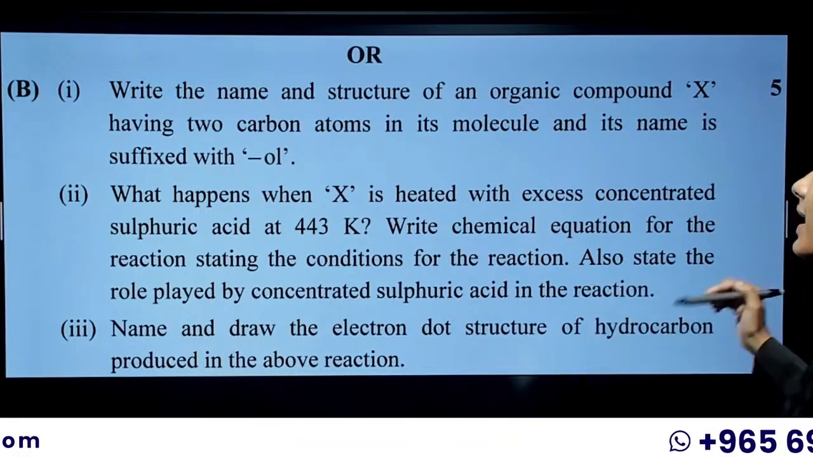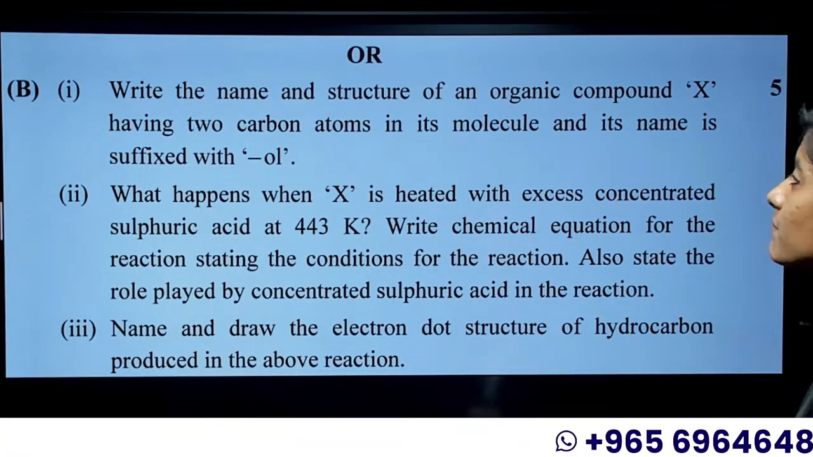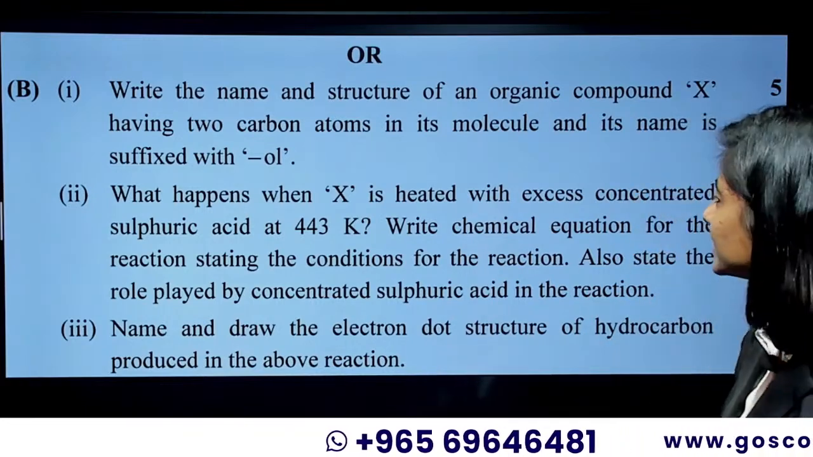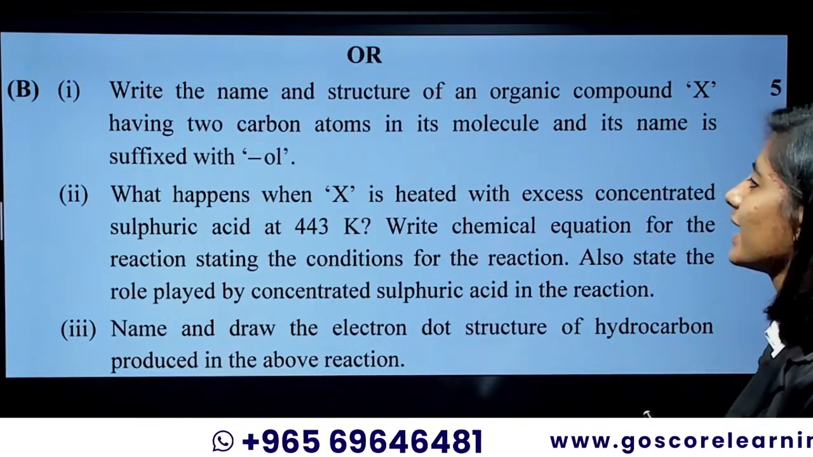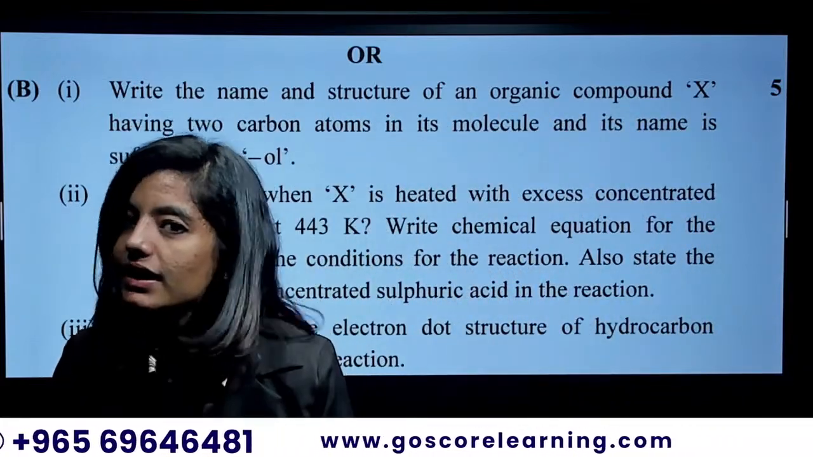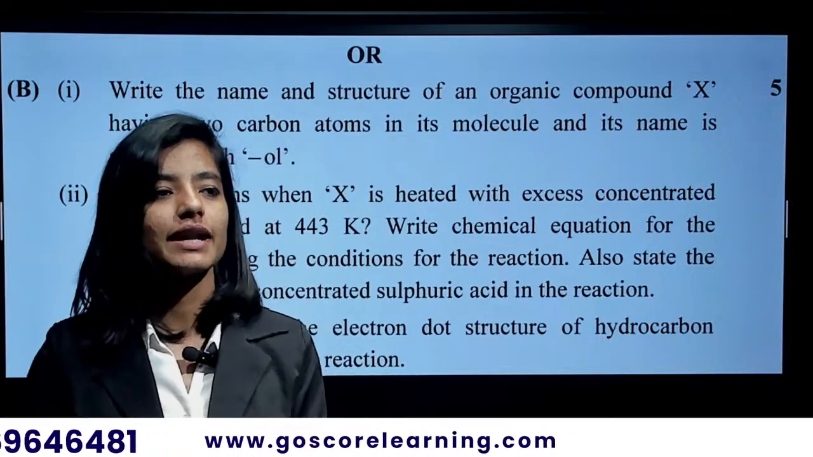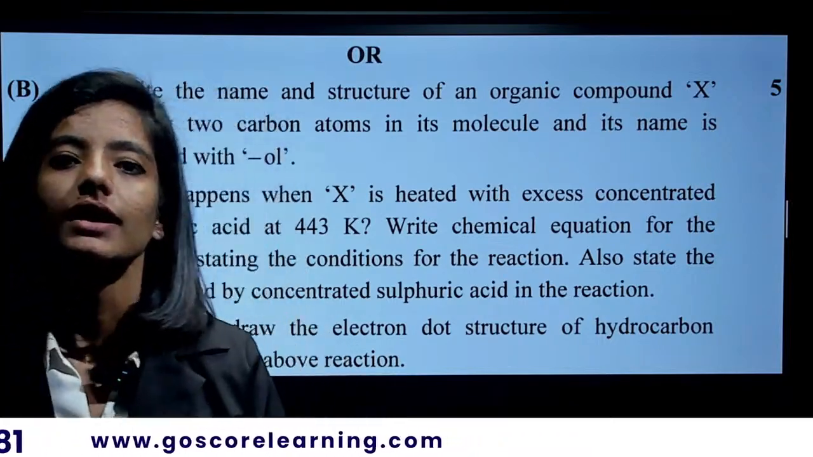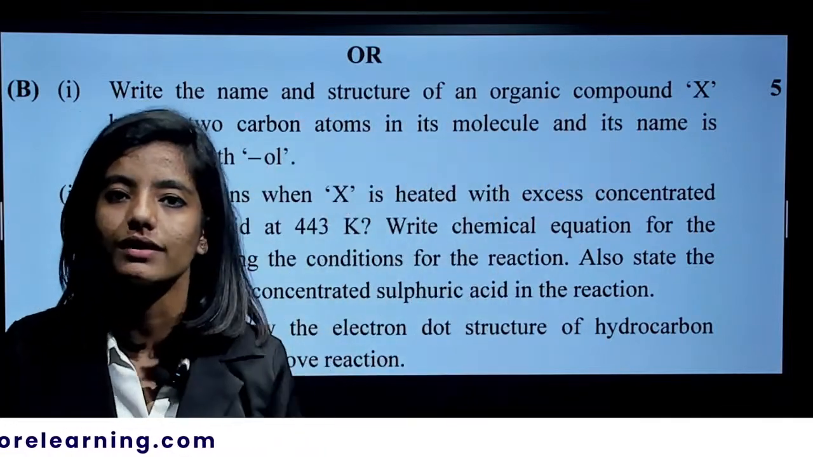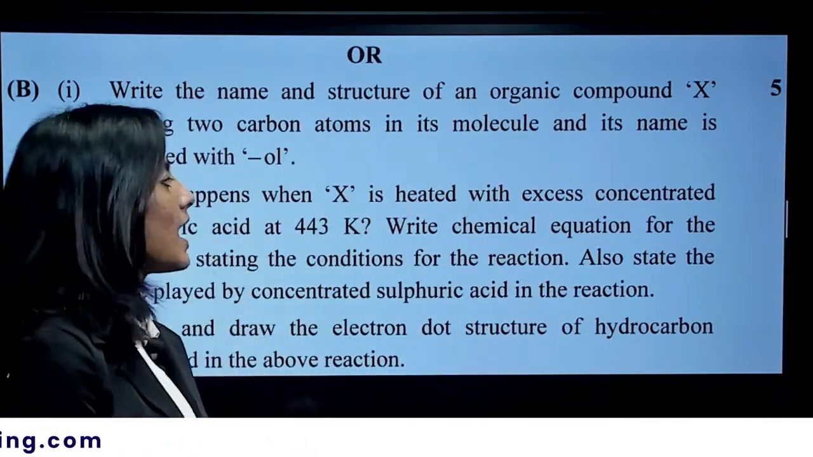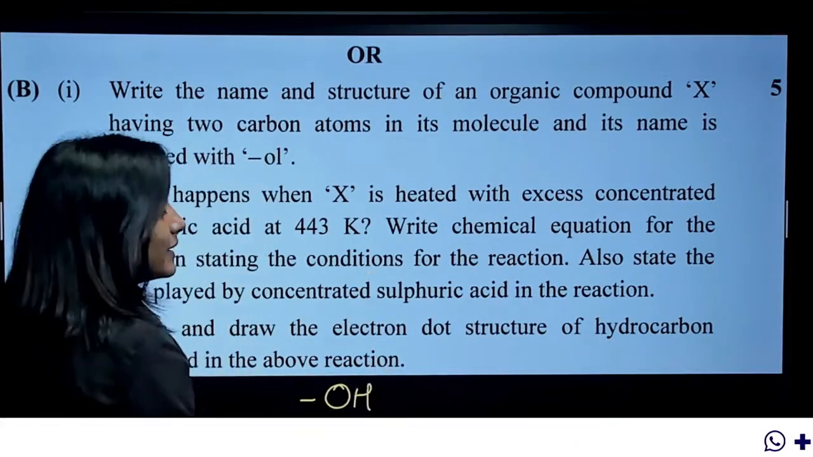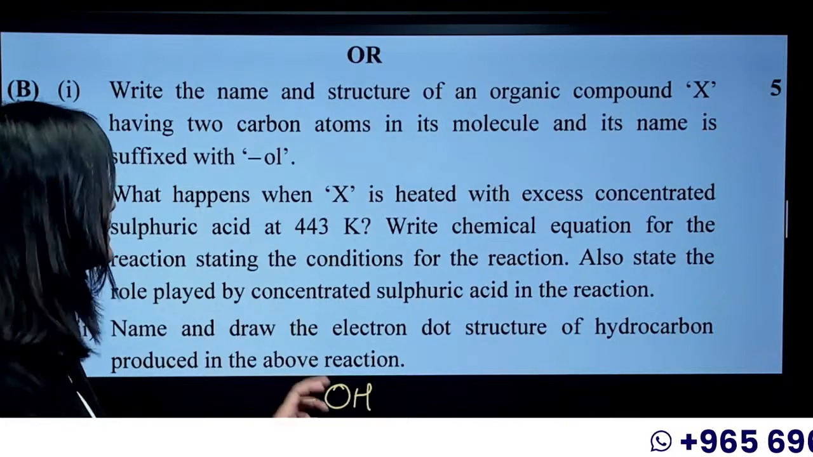That is the OR question. Write the name and the structure of an organic compound X having two carbon atoms in its molecular formula, and the name is suffixed with OL. What does that mean? What functional group might be there? Definitely OL indicates that it's an alcohol, right? If it is an alcohol, we know that OH must be there, correct?